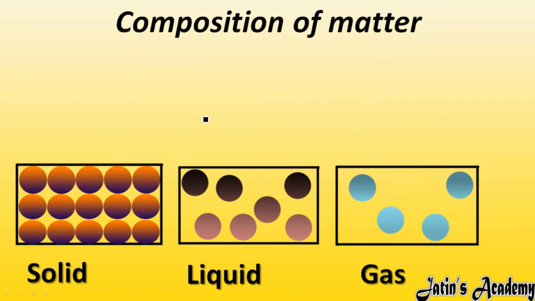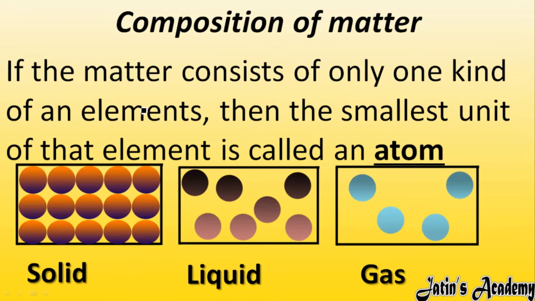So next topic is composition of matter. What do you mean by composition of matter? Composition of matter means what material matter is made up of. If the matter consists of only one kind of element, then the smallest unit of that element is called an atom. In actual, matter is made up of atoms, as the atom is the smallest unit of matter. Whether I have solid, liquid or gas, each and every matter is made up of a very small unit, and that smallest unit is known as an atom.